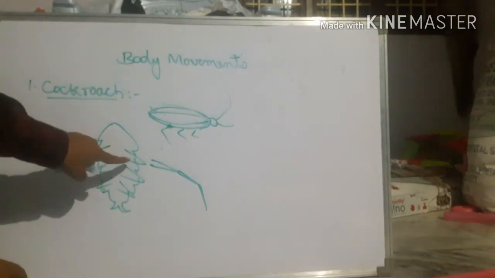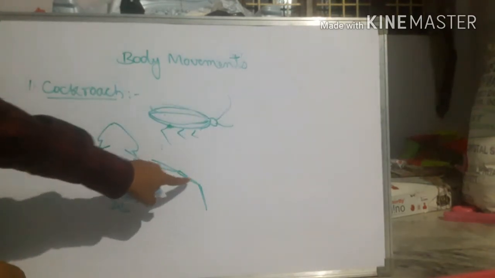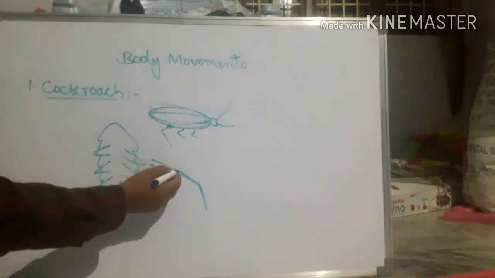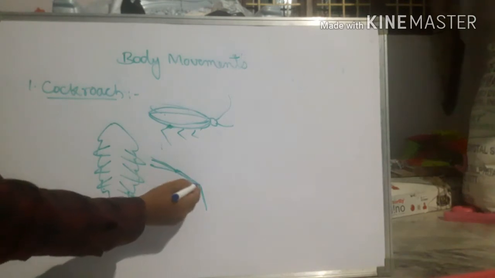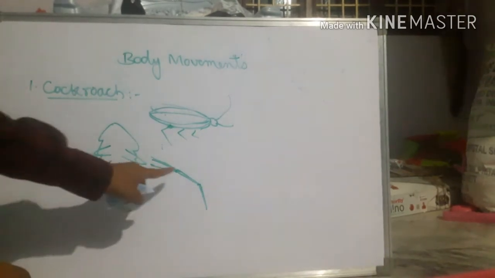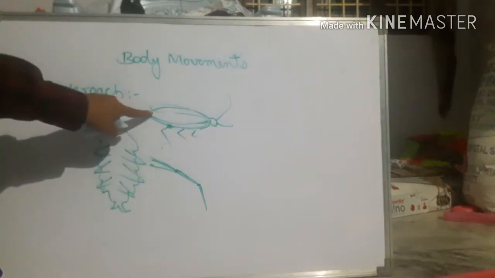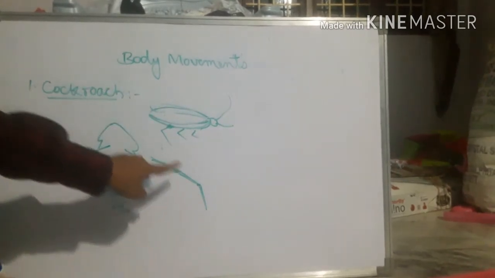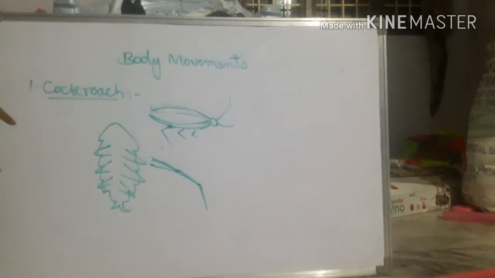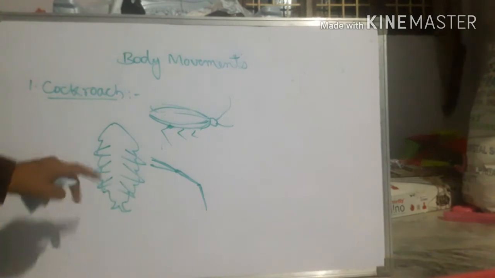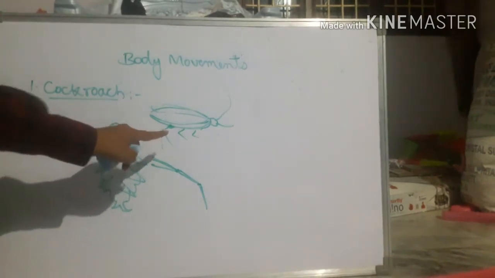So when it is able to move the legs, that's why they are called arthropoda. They have joints in the legs, but they don't have backbone. So with the help of these jointed legs, they can crawl on the ground, right?